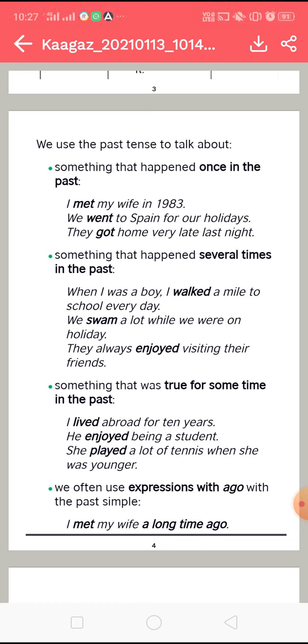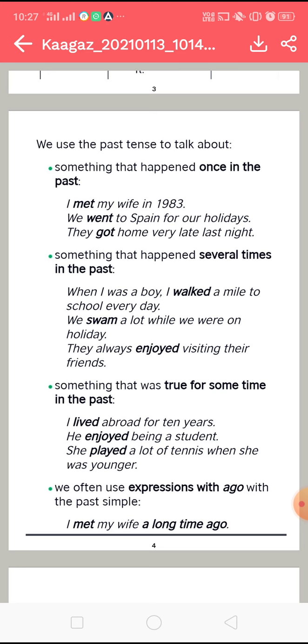Okay. Next, we use past tense for something that happened several times in the past. Means many times, several times. For example, when I was a boy, I walked a mile to school every day. Right? Means he used to walk to school every day, several times. Next is, we swam a lot while we were on holiday.